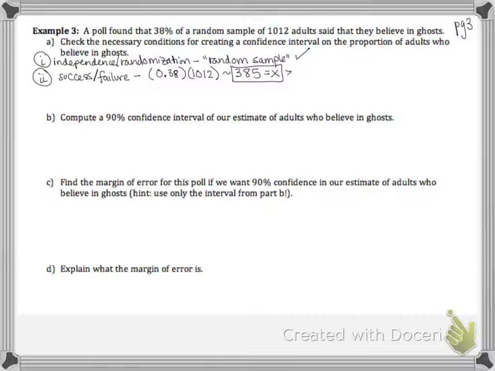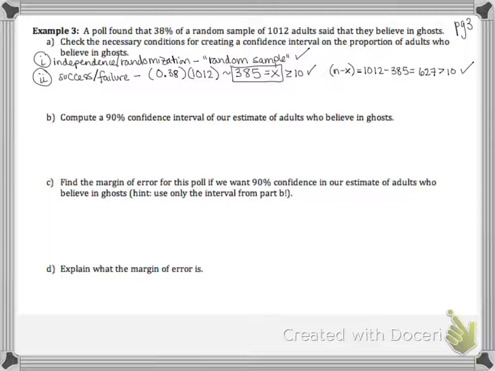And this number is, in fact, bigger than 10. Then we would check that n minus x, or the number of people who said no, which is 1,012 minus 385, or 627,